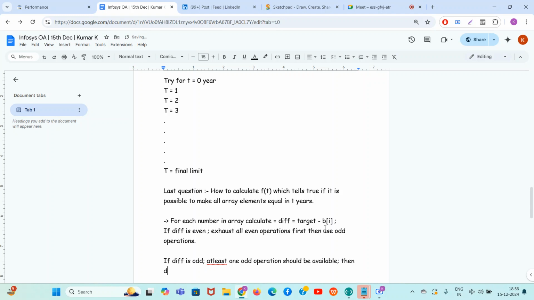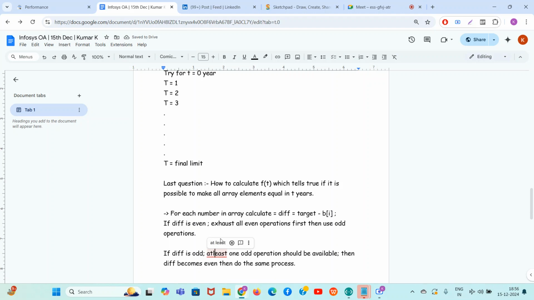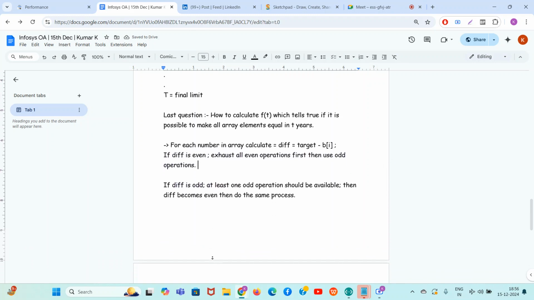The difference, then diff becomes even. Then do the same as above. So guys, it is common sense that if the difference is odd, you do one odd operation and then the difference will become even, and when it is even, you know what to do. So that's it, guys, and the problem is solved.